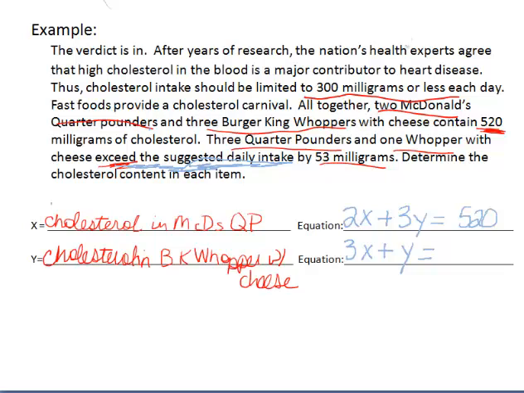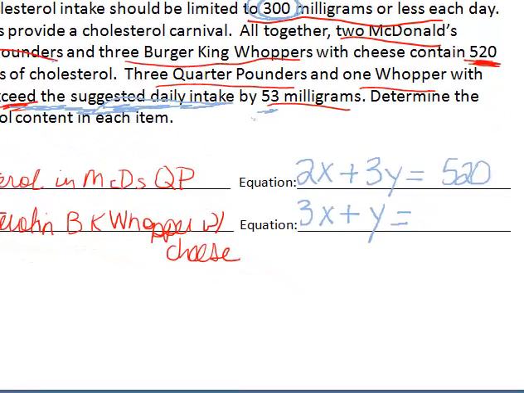If you go back up at the top, it was 300 milligrams or less each day. So if it exceeds that by 53, then it's 300 plus 53, which totals 353 milligrams of cholesterol. And so now we're going to go ahead and solve our system.